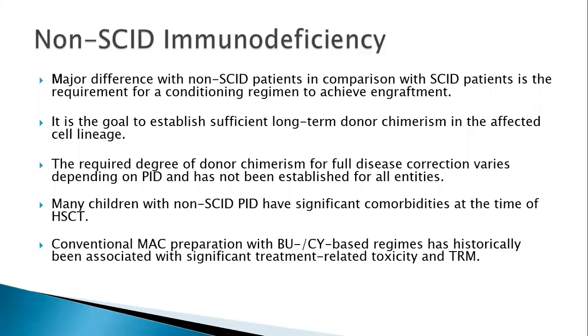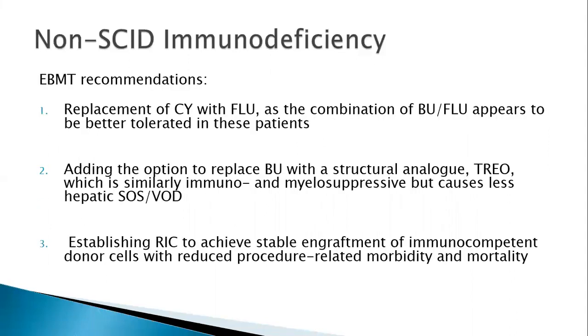which might preclude good outcomes. The conventional myeloablative regimens, busulfan and cyclophosphamide, have been associated with increased treatment-related mortality and toxicity. So to decrease this treatment-related mortality and still achieve myeloablation, the EBMT has made certain changes to these recommendations.